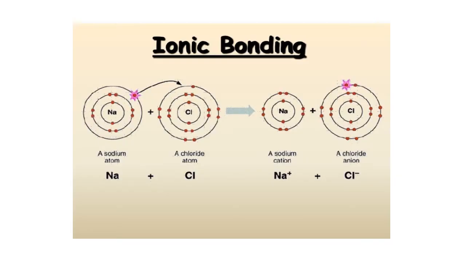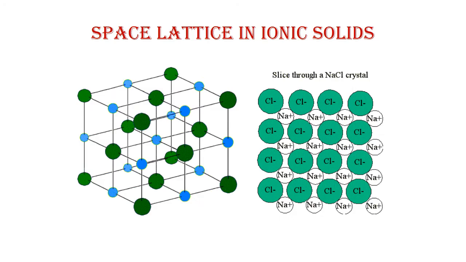In the next we will see the formation of orbitals in which there are 2 electrons and then 8 electrons, and in the valence shell there is 1 electron. So again this sodium atom is transferring 1 electron to the outermost shell of the Cl atom, and sodium is converted into a sodium positive ion, and the Cl atom is converted into a Cl negative ion, and they form a molecule, that is the ionic solid known as NaCl.